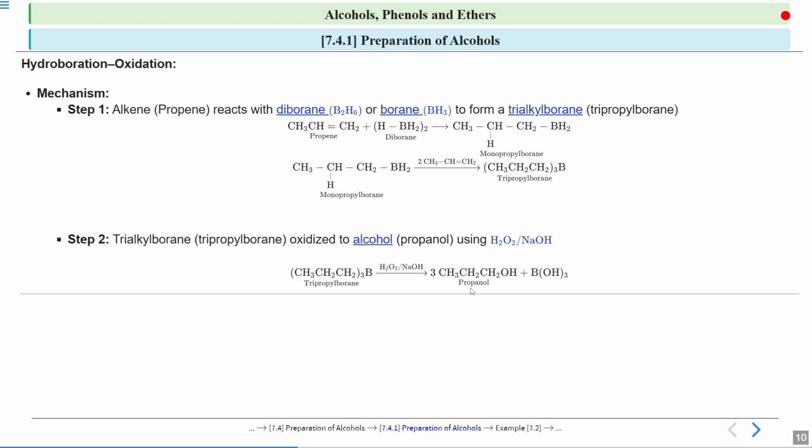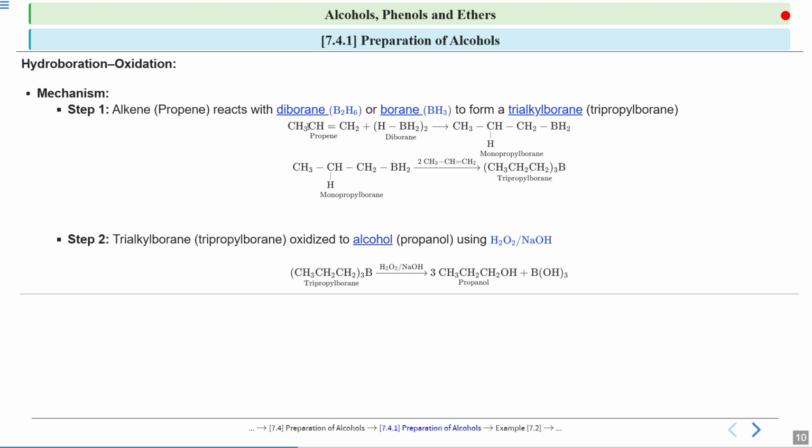Now I told you in the first slide that it is an indirect addition of water. Indirect addition, look at the first step. Here it is propene, here it is alcohol. That means we have added water in this reaction, that is hydrogen and one OH group. But can you see that we are not directly adding the water? When we talked about acid catalyzed in the previous one, we saw that we were adding the water to the alkene. So there was direct addition of water.